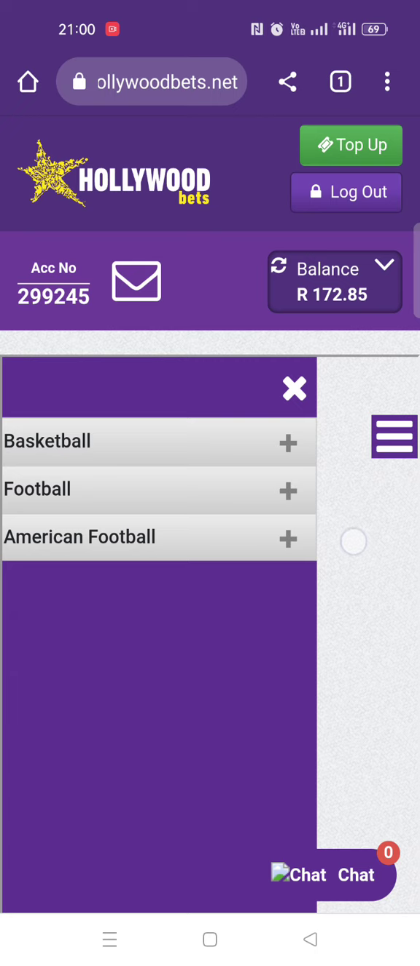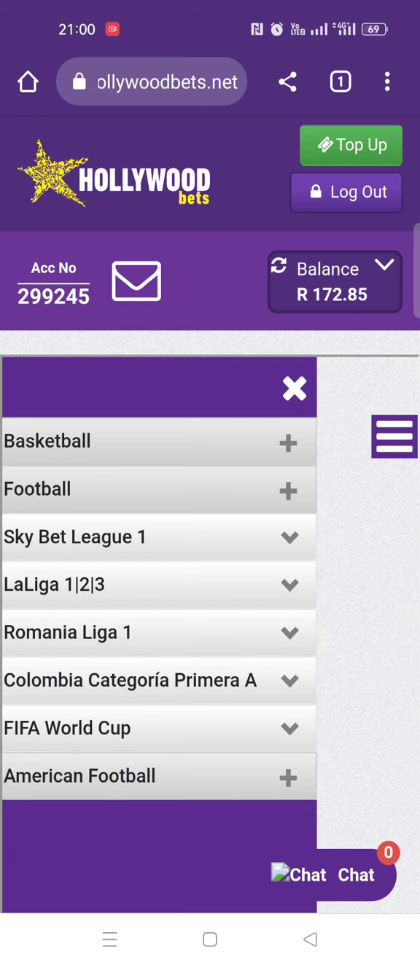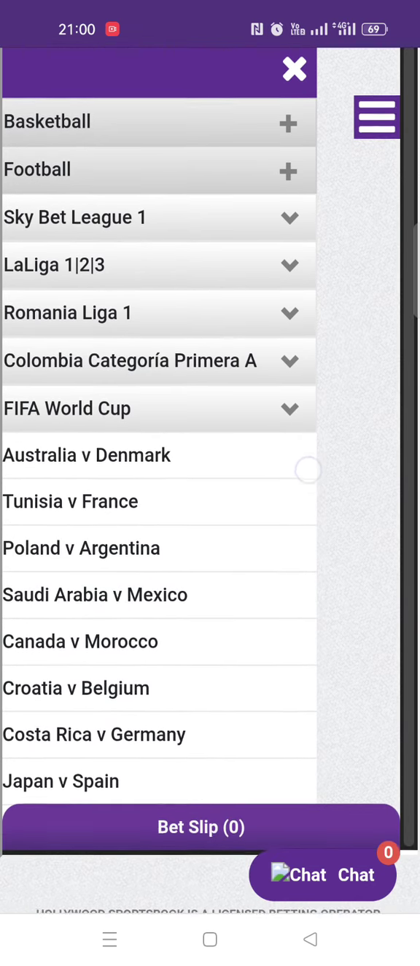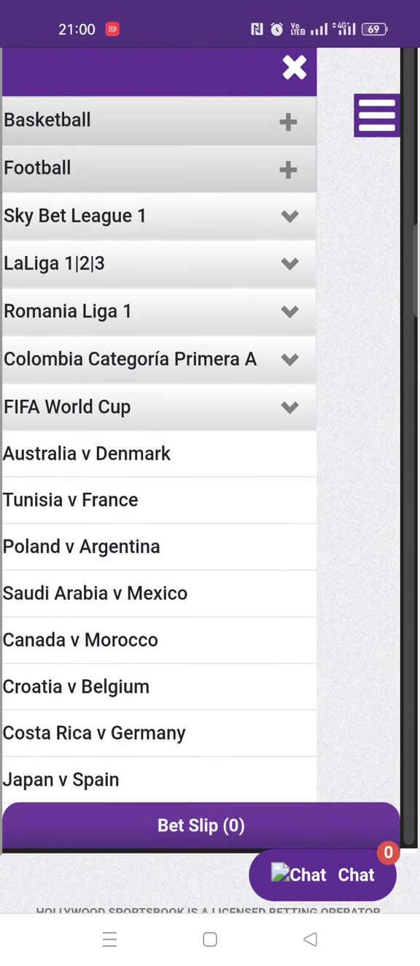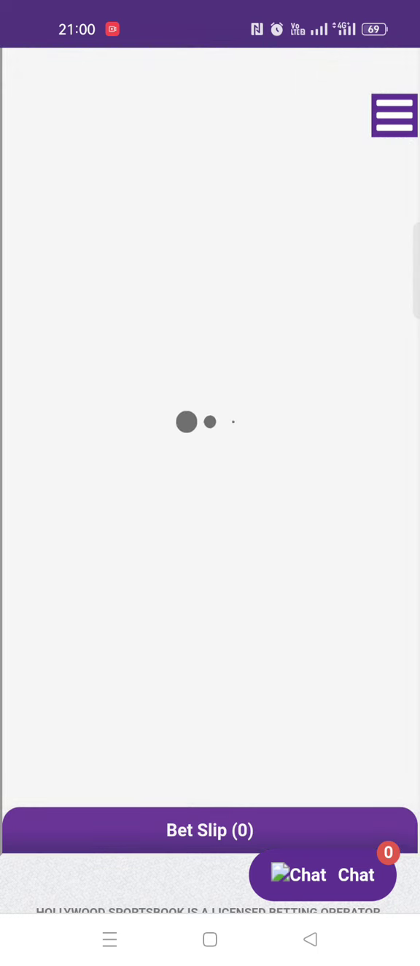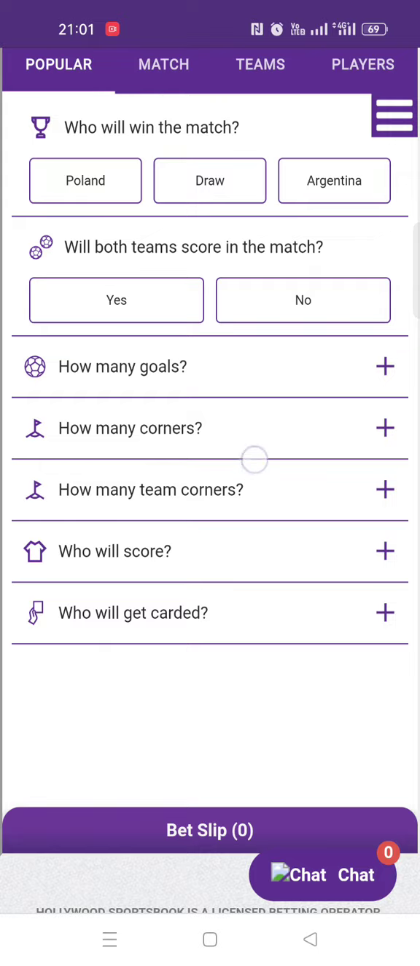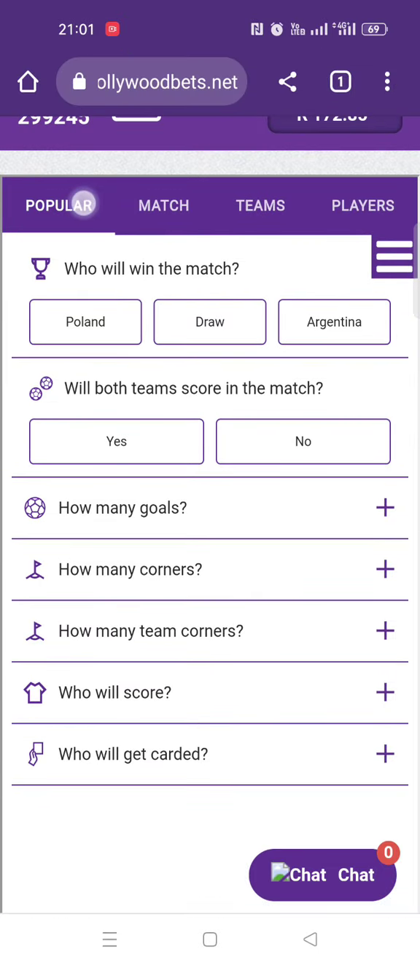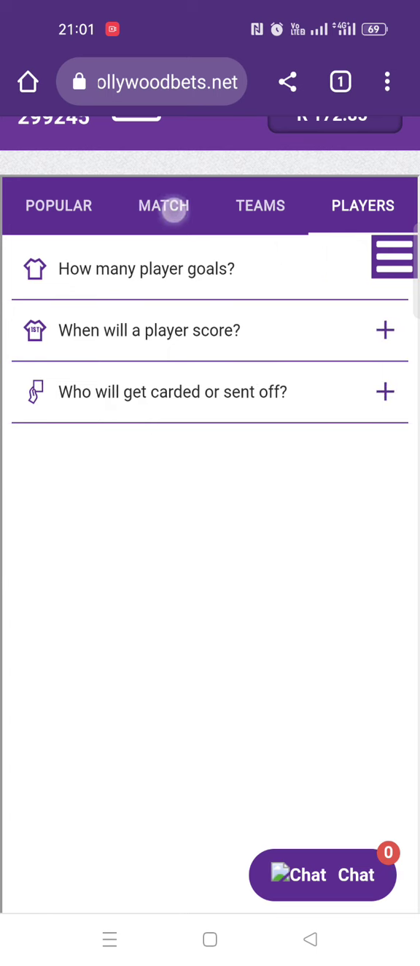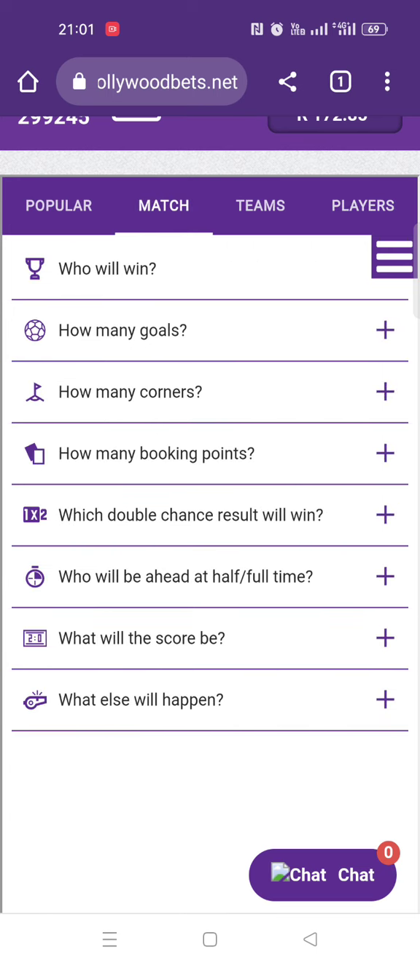So I will make an example as usual. Football and of course World Cup. And I will take a good match just to make an example. Let me see. Okay, let me take Poland versus Argentina. I think this match might be an intense match, so it's a good match. So now here you have 4 tabs: popular, match, teams, players. I will just open the match tab because the popular tab also includes these options.